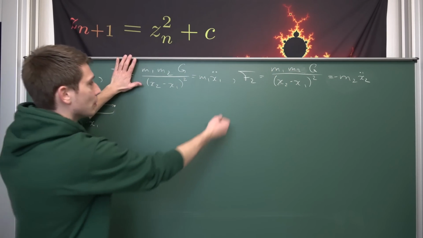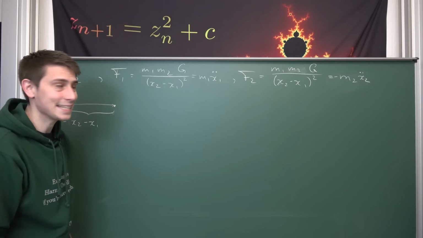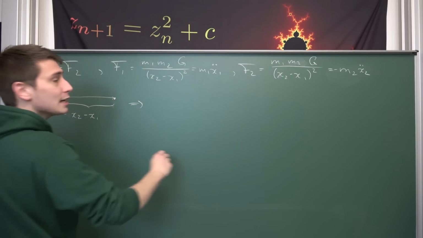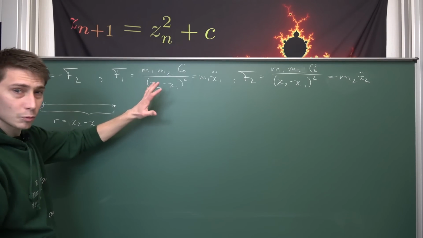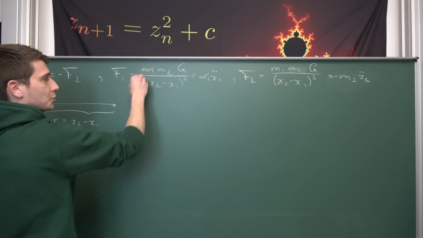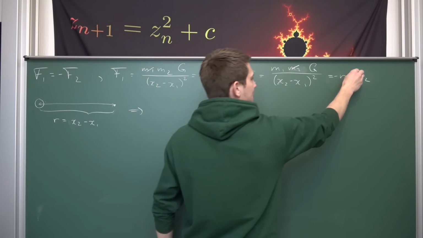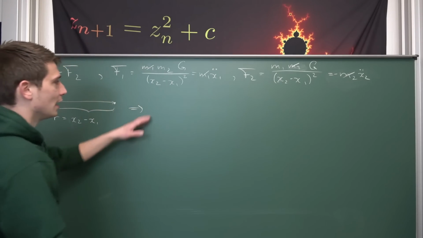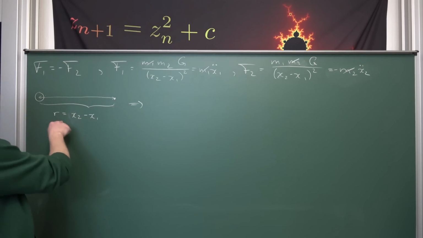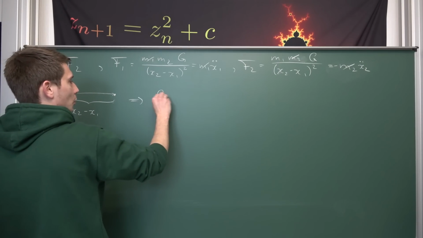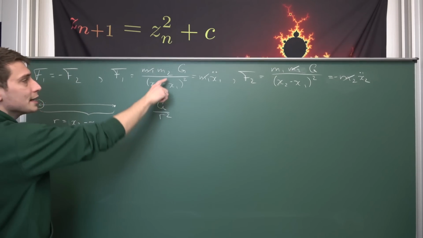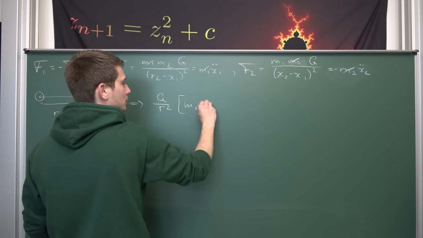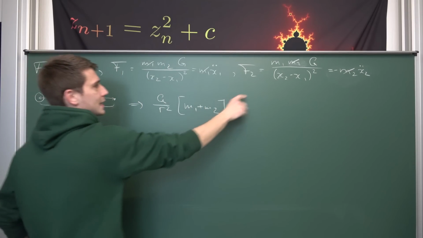And now with those two equations that we're having here, we can start adding them up. Leaving us overall, if we add both sides up respectively, we are going to get on the one hand, okay, one thing we can do before is cancel out the masses right here. We are going to suppose that they are not equal to 0. Okay, we can cancel them out on both sides. Now we can start adding stuff up. x2 minus x1 is nothing but r, as proposed here, leaving us overall with G over r squared, and then we are going to get, after factoring out, m1 plus m2. Okay, just adding those up.